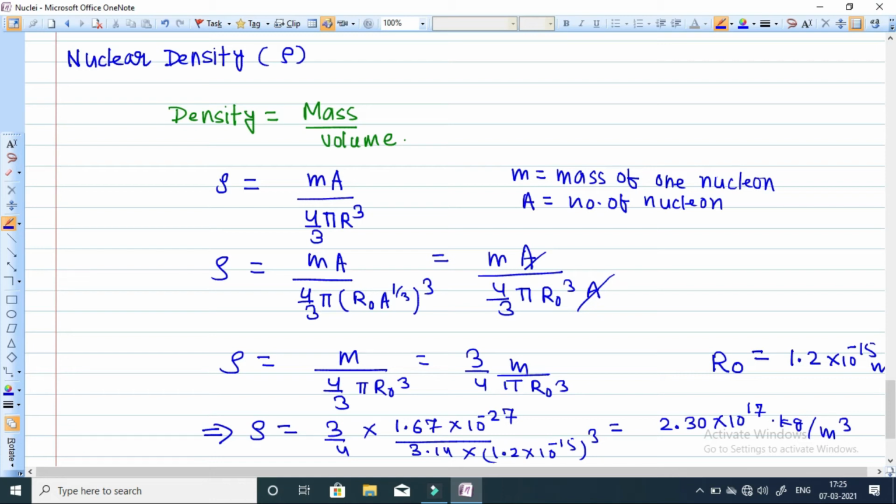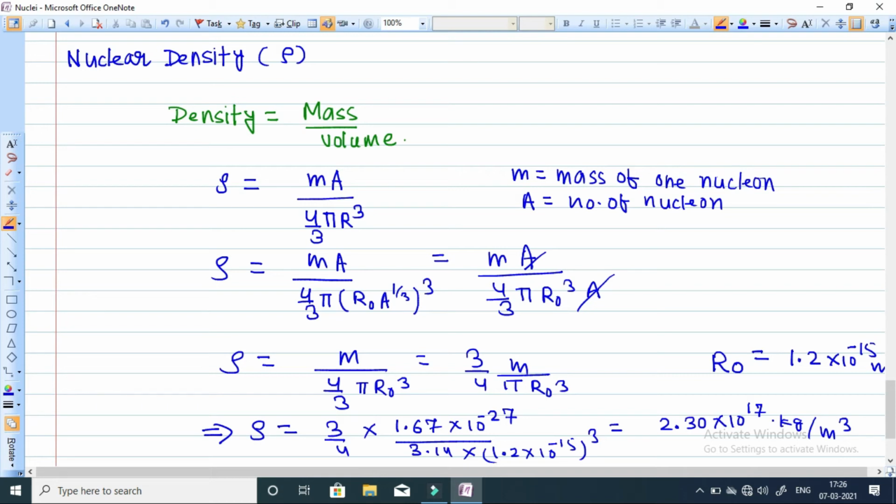Nuclear density is very high because most of the mass of the atom is concentrated at the nucleus in a very small space. The volume is very small, and the mass concentrated within that volume is quite high. So the nuclear density is very high.